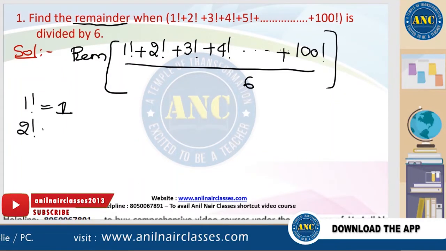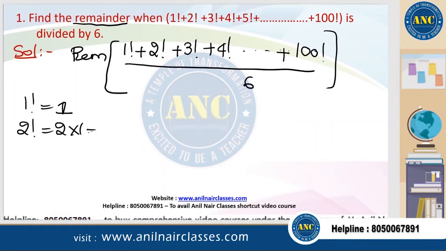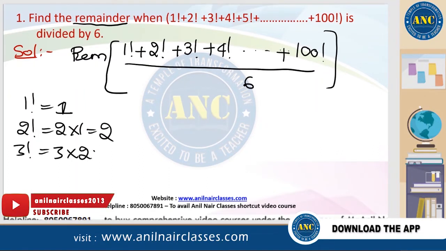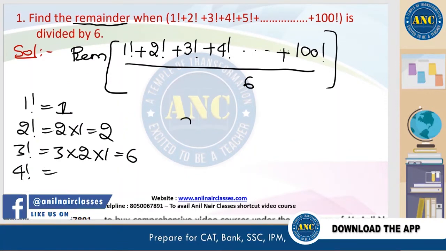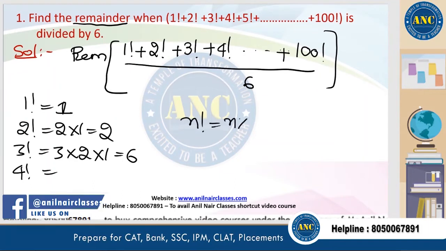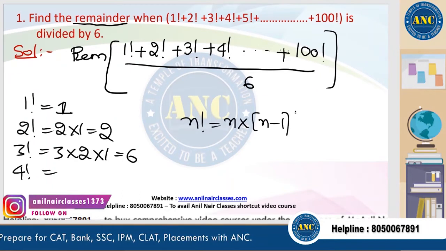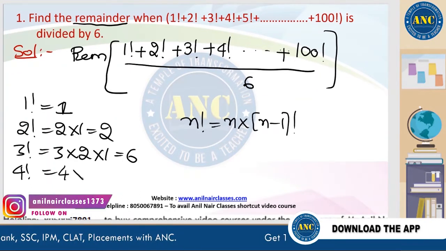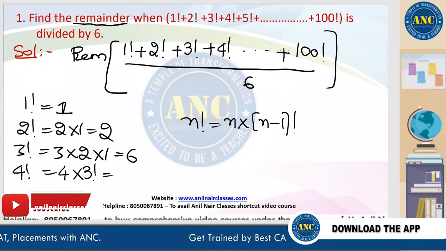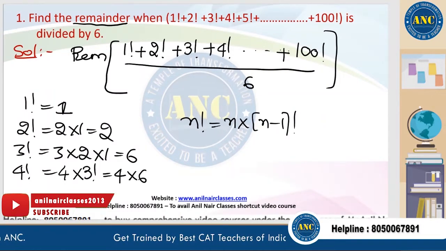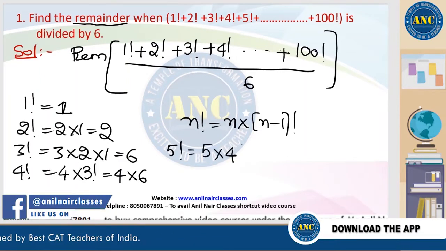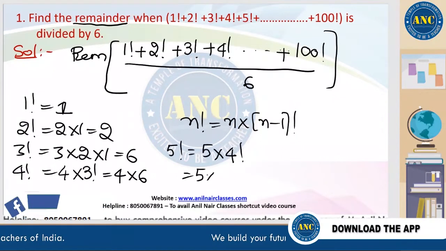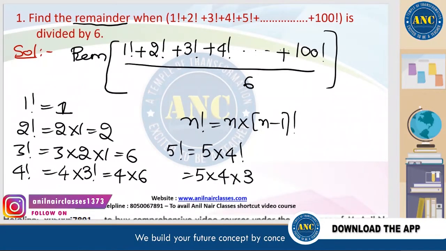2 factorial is 2 into 1, which is 2. 3 factorial is 3 into 2 into 1, which is 6. 4 factorial: we just wrote that n factorial is n into (n minus 1) factorial, so 4 into 3 factorial, which is a multiple of 6. 5 factorial is 5 into 4 factorial, and 4 factorial is 4 into 3 factorial.